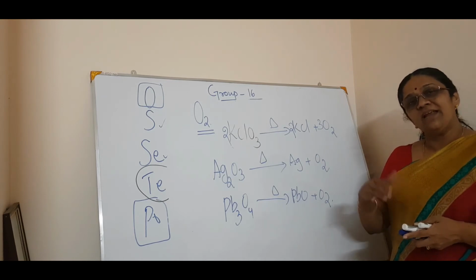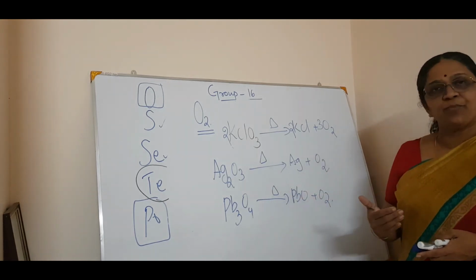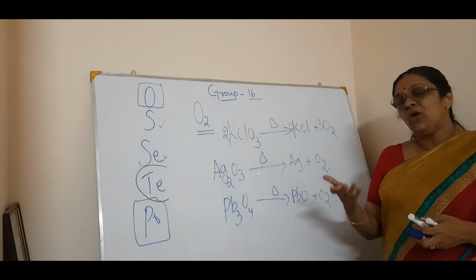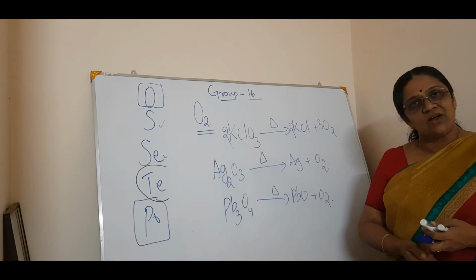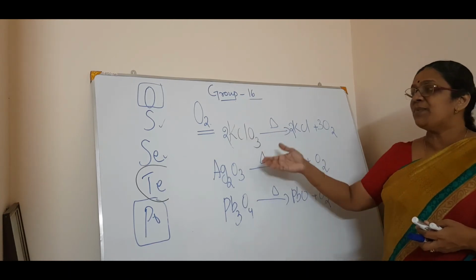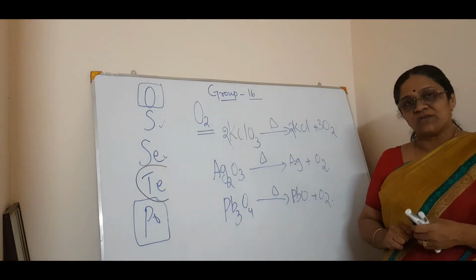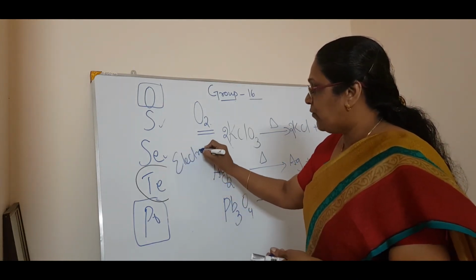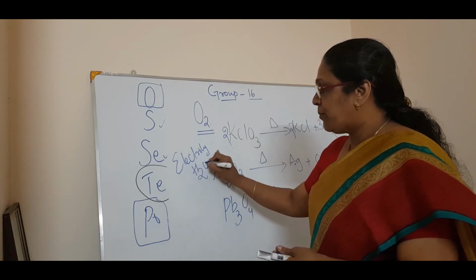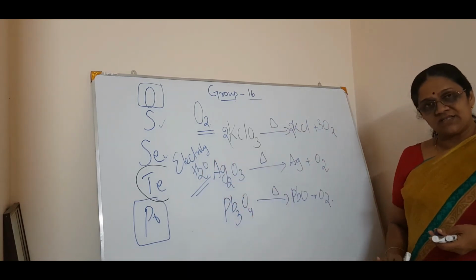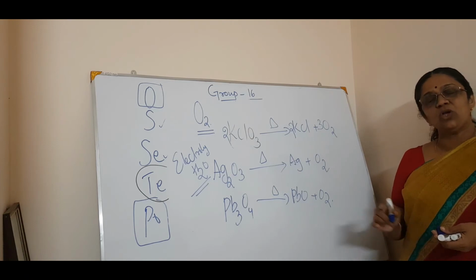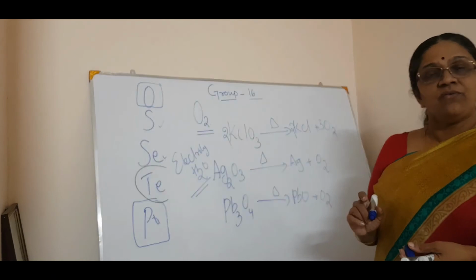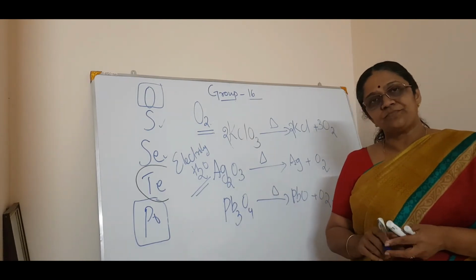You will get hydrogen and oxygen as the products. So industrially, you get oxygen by the electrolysis of water. So the third method is electrolysis of water, the industrial preparation. So these are the three methods of preparation of oxygen. Clear?